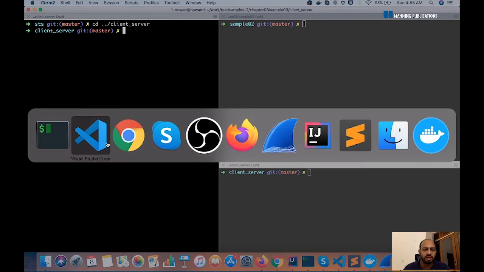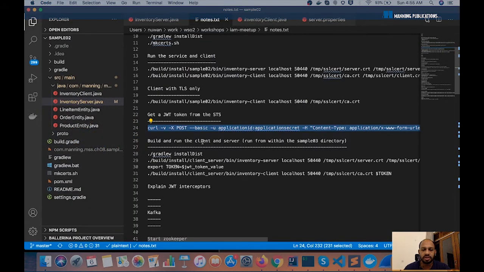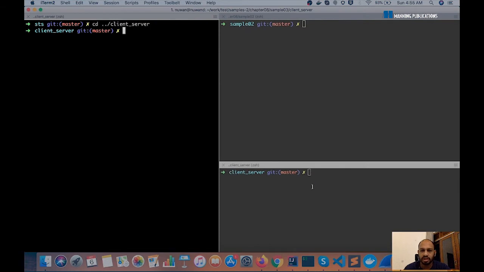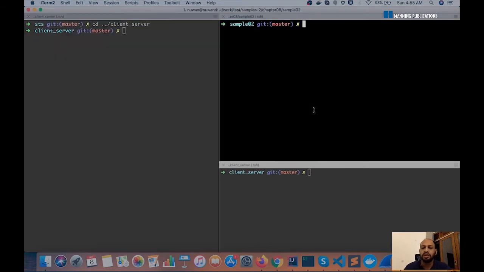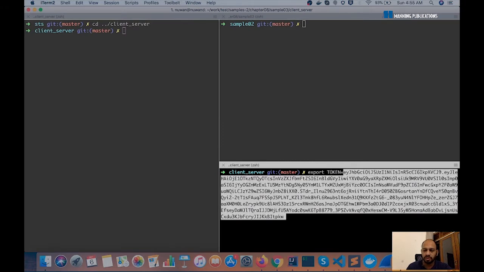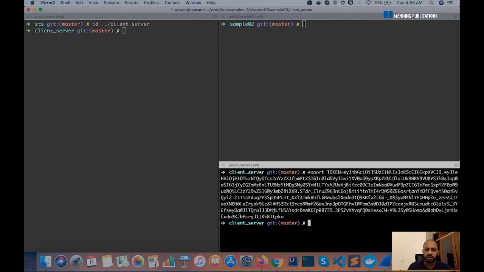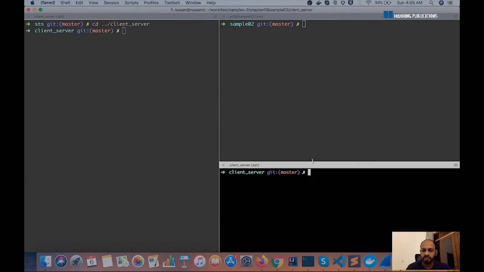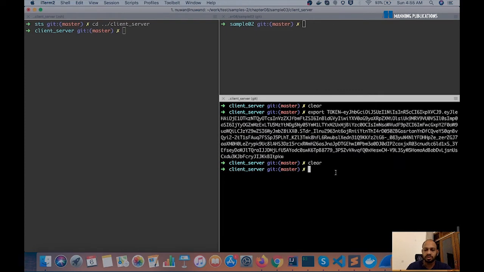And then just as before, we can go ahead and start the server process. Before that, let me go and set the token here. So I'm setting the token in the terminal context for later use.